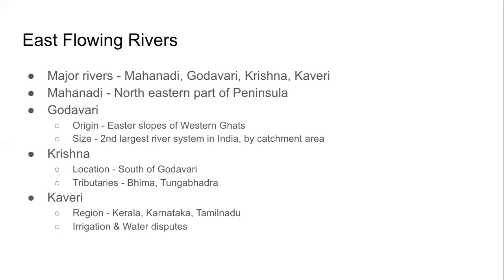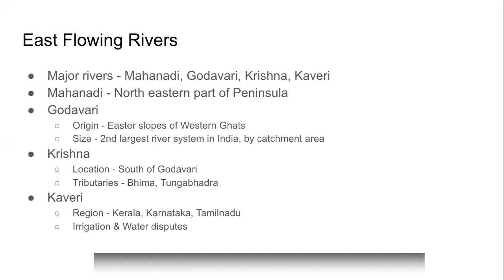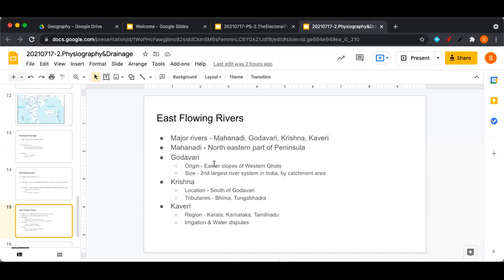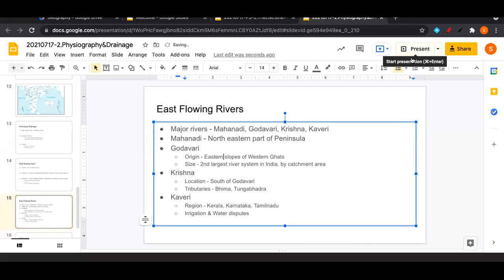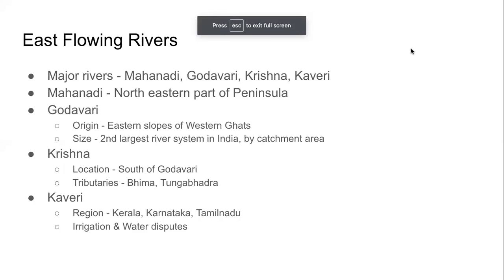South of that, you have Godavari, which starts from the Western Ghats, not from the Eastern Ghats, from the Western Ghats, but the eastern slopes of Western Ghats. Let me correct the spelling here. This is the second largest river system in India after Ganga. This is the second largest with respect to the catchment area.